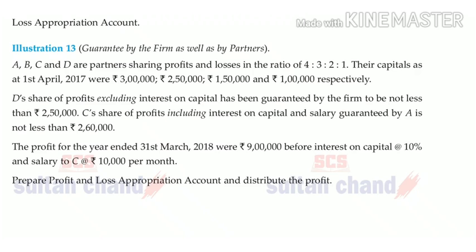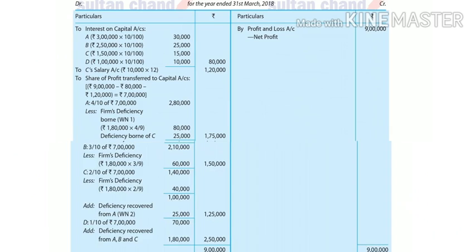So this is the guarantee. The profit for the year ending 31st March is given as 9 lakh before interest on capital and salary. Salary to C is 10,000 per month. You have to prepare the P&L appropriation account. So before appropriation, the profit has to be taken.